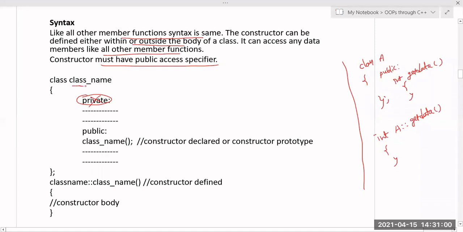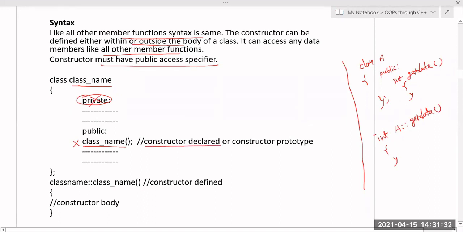The constructor has the same name as the class name, and it should not have any return type, not even void. It may or may not take parameters. Based on that, we divide constructors into three types. If the constructor is not taking any parameters, that is called a default constructor. If the constructor is taking parameters, that is called a parameterized constructor. And if the constructor is taking this class object as a parameter, that is called a copy constructor. We will discuss those three types of constructors.